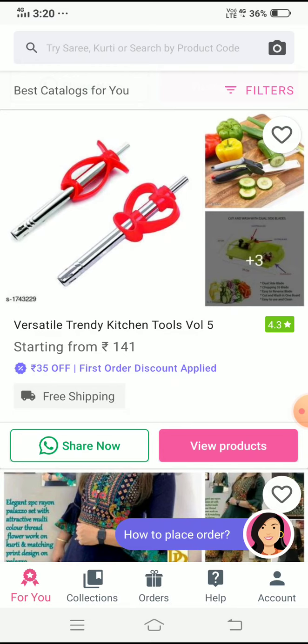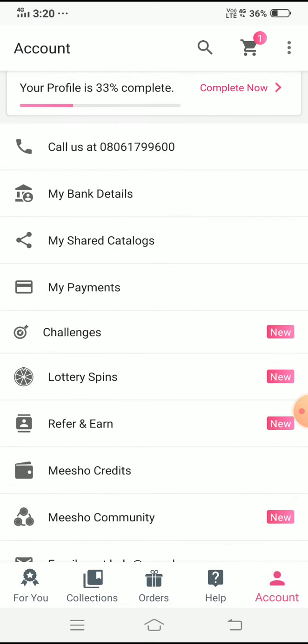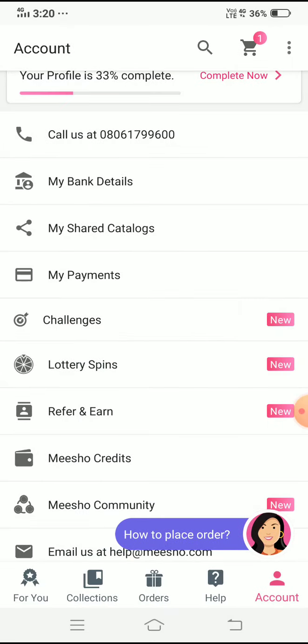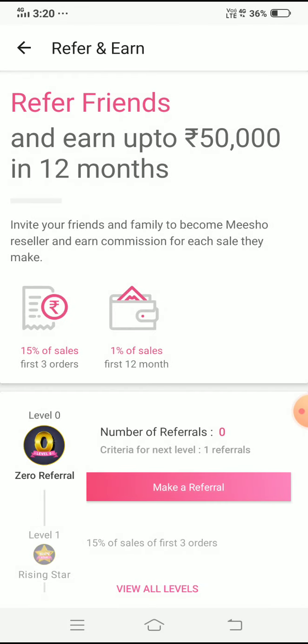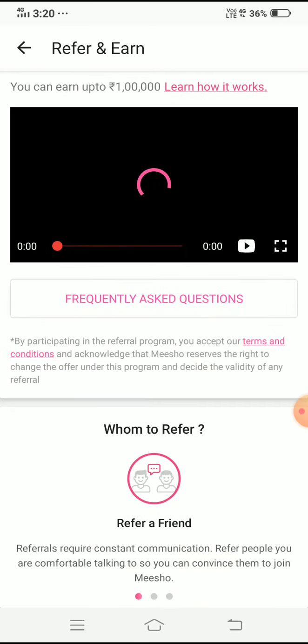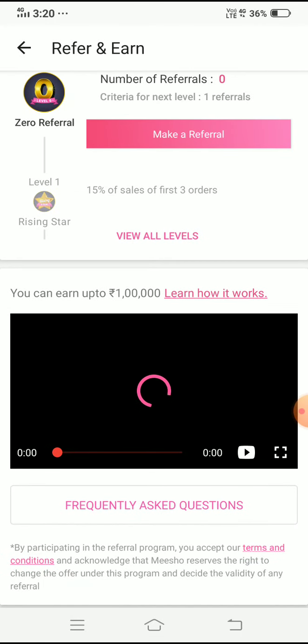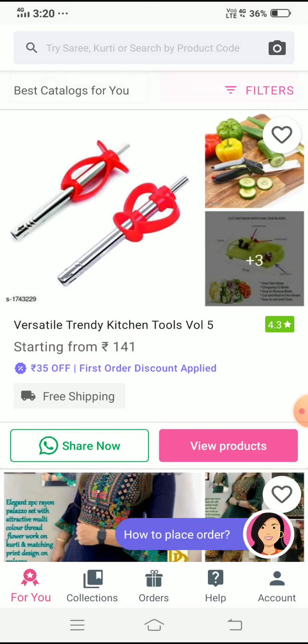First we have to go to Account and give your bank details and referral. Here is one YouTube request also. You can see that the Meesho app helps us to earn money and to buy products at a cheap cost, so many people use the Meesho app for their benefit. Meesho provides many advantages, like home needs at a cheap cost, so many people can use the Meesho app.